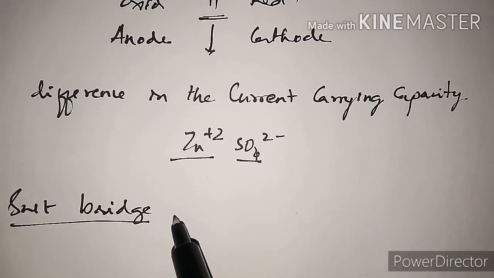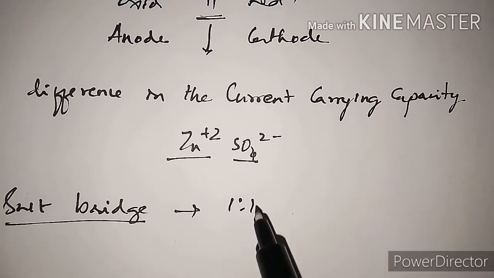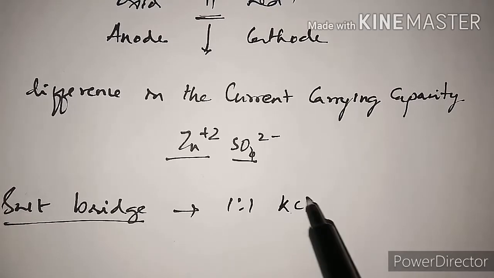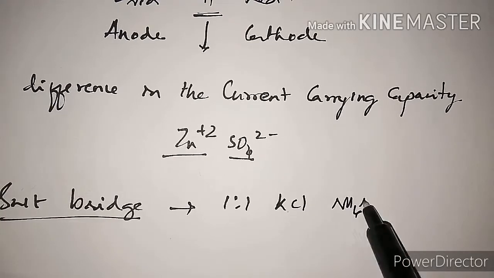The salt bridge consists of a concentrated solution of an inert electrolyte, a 1:1 inert electrolyte, with one cation and one anion, such as KCl or ammonium nitrate.